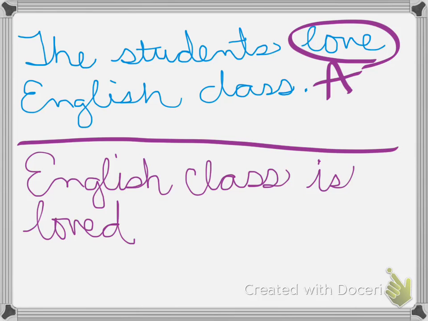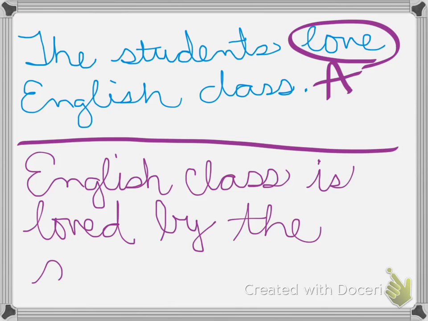The other thing when you're changing from active to passive is that many times you use the word "by," which is a preposition. And then you tell who was actually doing the verb, but now it's becoming the object of a preposition. So, English class is loved by who? Well, of course, it's loved by the students.